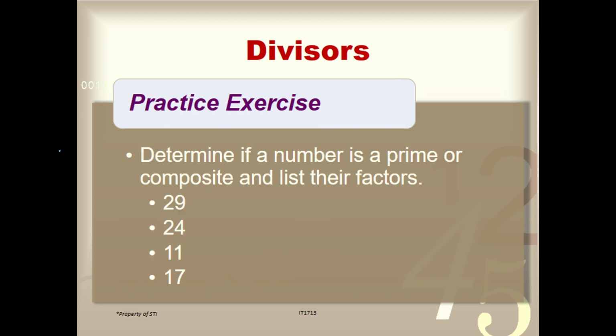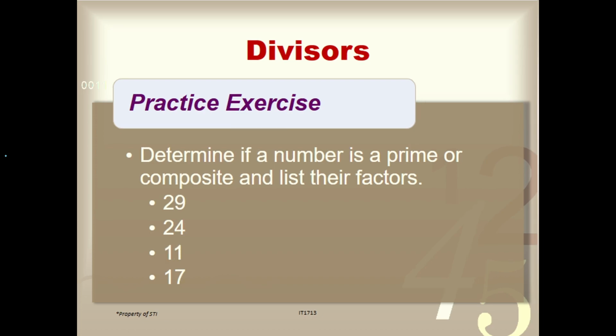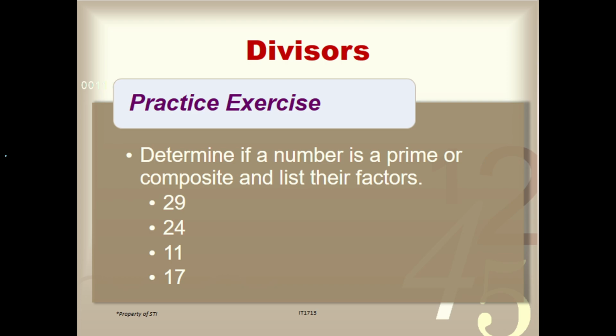Okay. So, let's try this one. I want you to try this one on your paper, no? And next meeting, I want you to submit it. Write it in a 1/2 crosswise, no? So, hindi lang ito yung dapat yung sagutan. Okay, meron pang ito. So, determine if a number is a prime or a composite and list their factors. So, we have 29, 24, 11, 17, 28, 20, 23, at saka 12. So, ilan yun siya? We have 2, 4, 6, 8. So, 8 items for this activity.